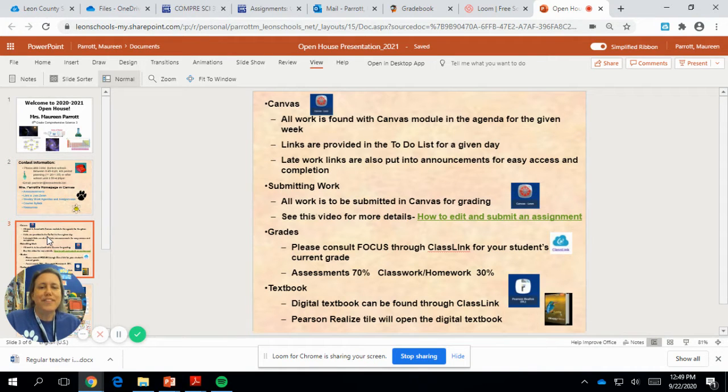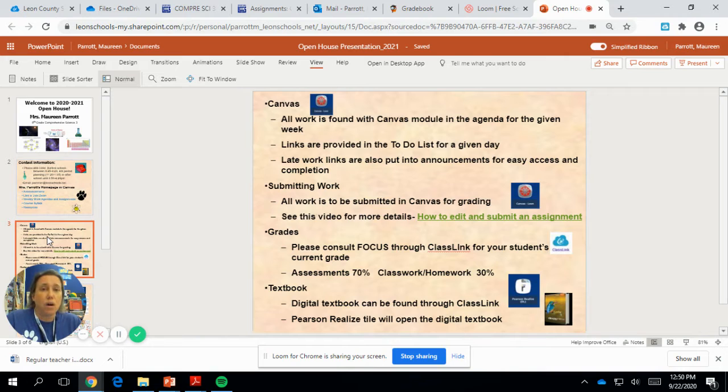All right, a couple of things. Canvas. This is how we are doing our learning management system. It is through Canvas. So your student should be going into ClassLink. They should be selecting Canvas, and then they go into My Class. All work is found within the Canvas module in the agenda for the given week.